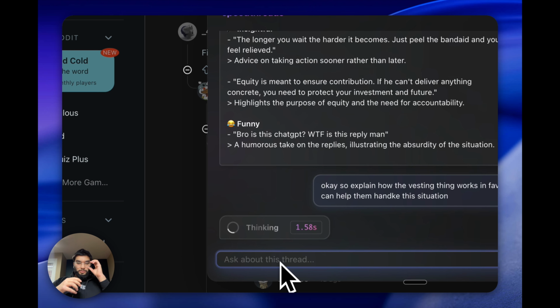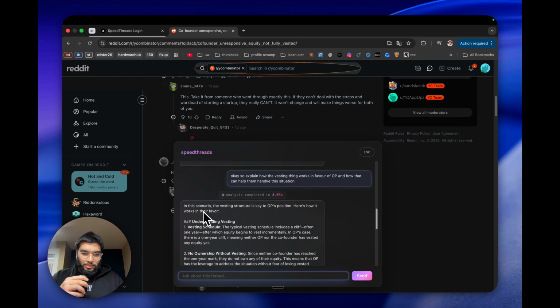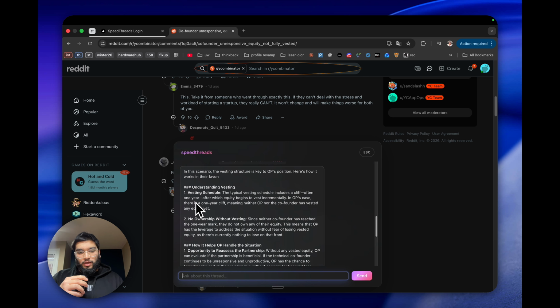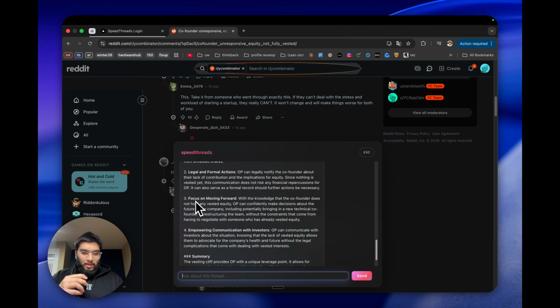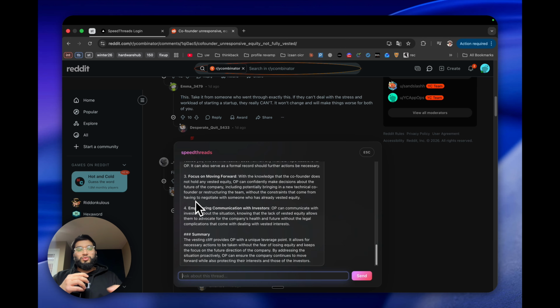So basically what's happening is that now it's taking whatever context we gave it before, and it's also adding this prompt onto it, and it's using all that information to generate a response. So here we can see that in this scenario, the vesting structure is key to OP's position. Here's how it works in their favor. And then we have all these points that they can use. So if you were in a situation like this, or someone you know was in a situation like this, you can use this tool to get the SparkNotes of what's going on.